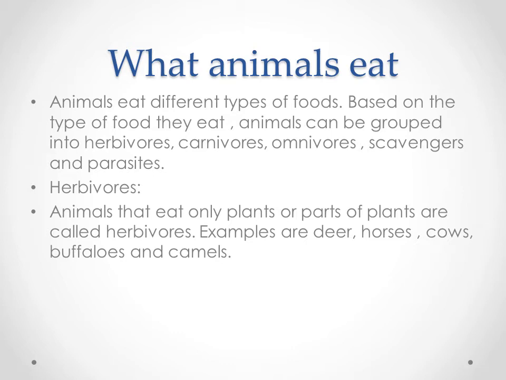Some animals eat only flesh. Some animals eat both plants and flesh. And some animals eat the dead remains of other animals. And some animals are parasites. Different animals have different eating habits.